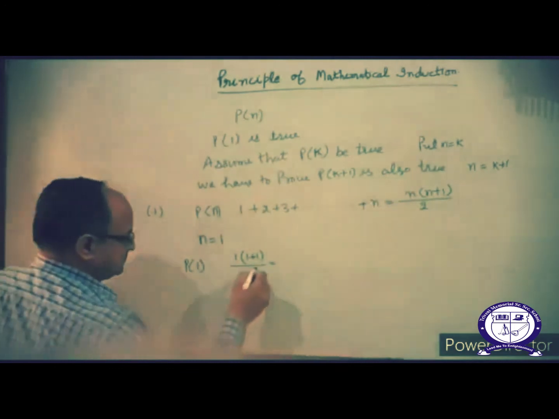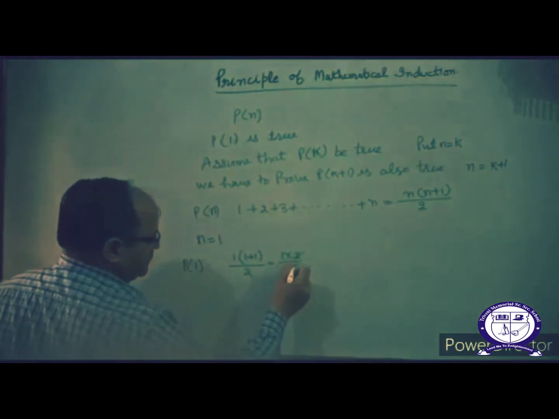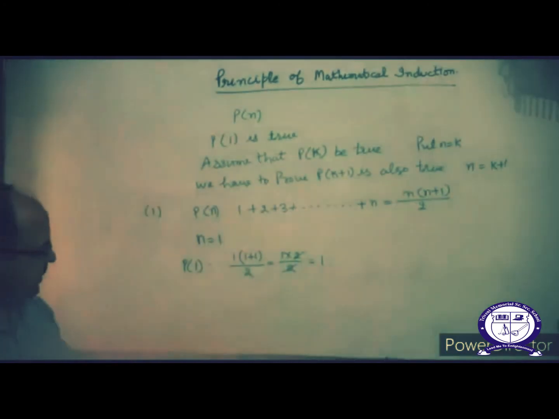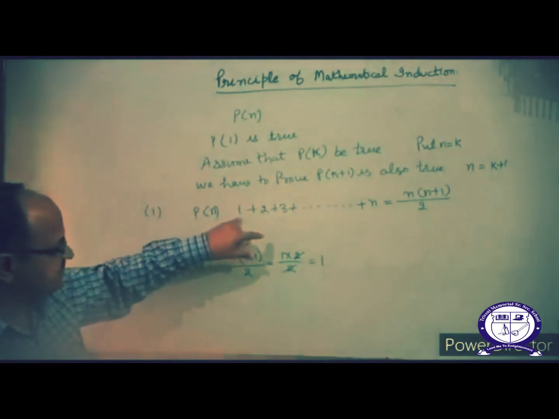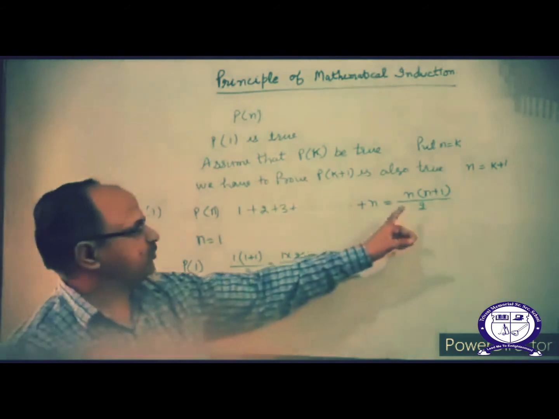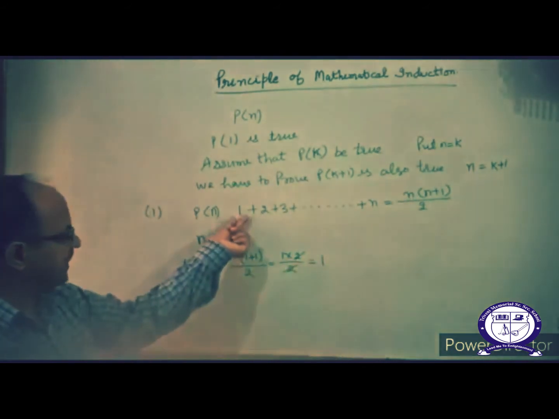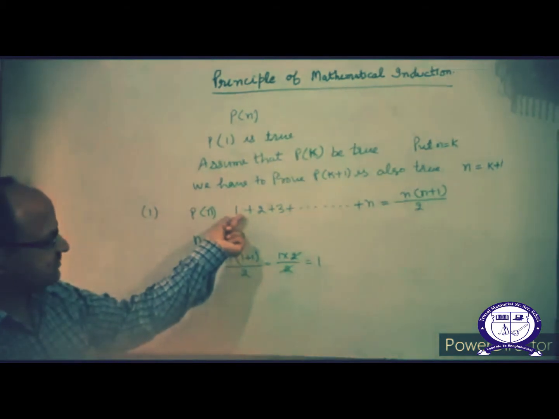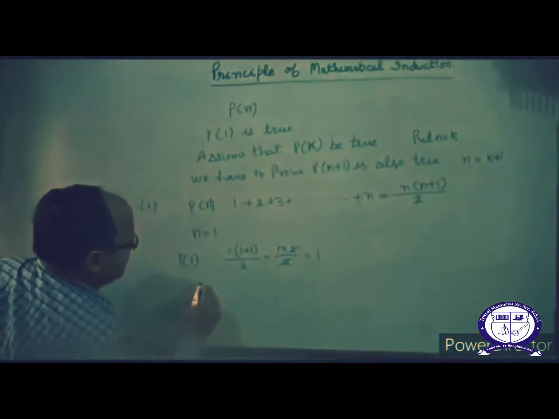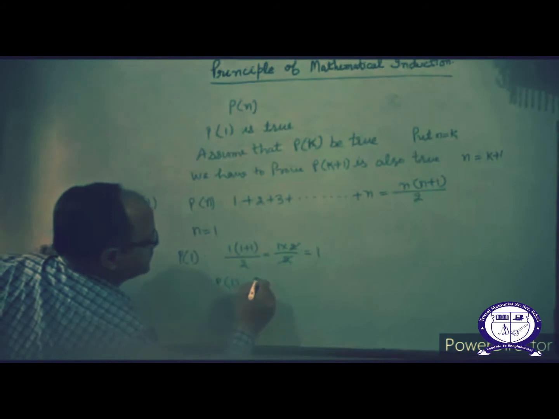After solving, 1 into 2 by 2, 2 cancels 2, that is equal to 1. It means this is the first term. When you put n is equal to 1 here, the first term will come. If the first term comes, then you can say P of 1 is true.